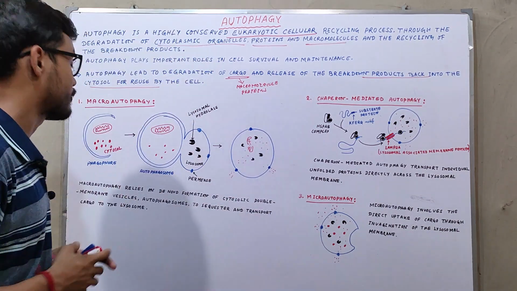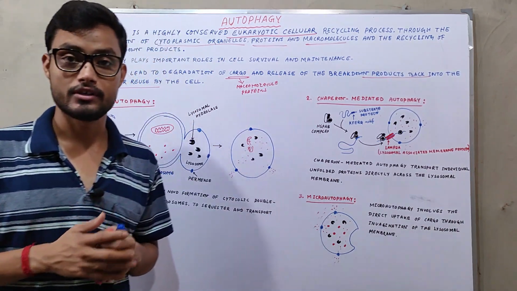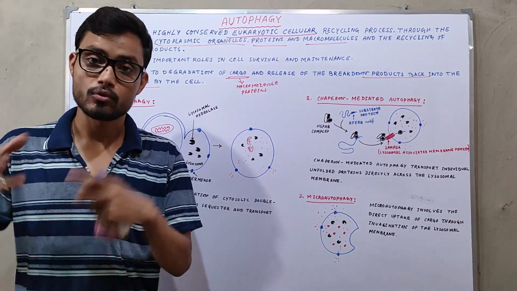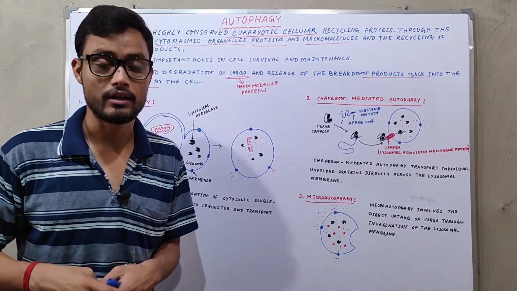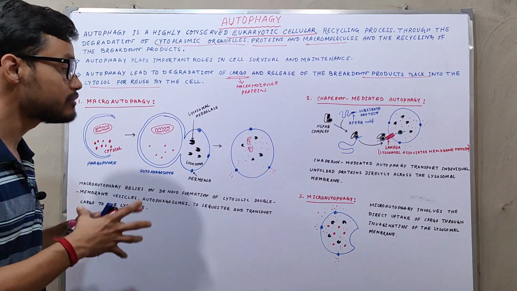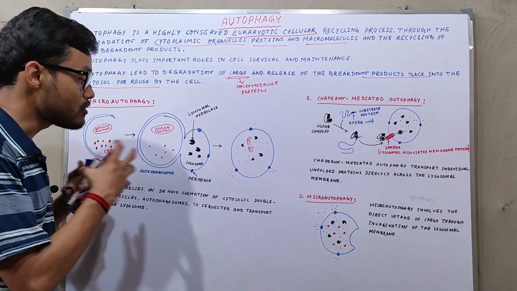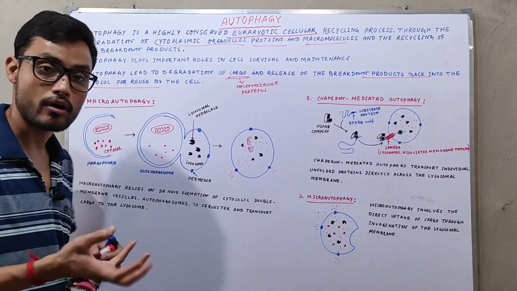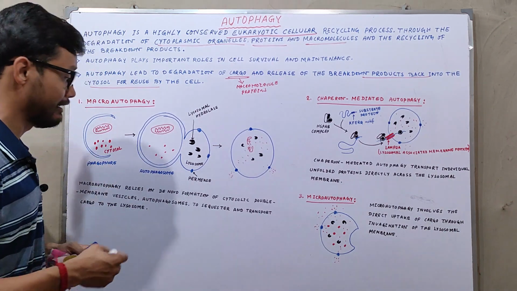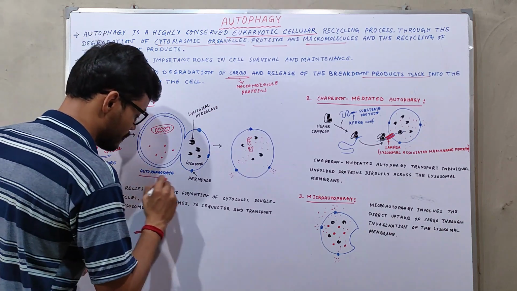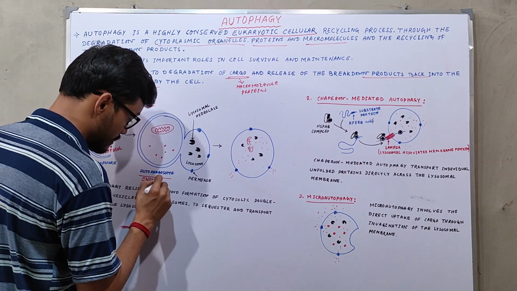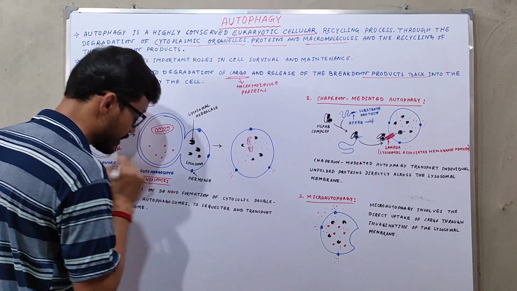So what about macro-autophagy? In macro-autophagy, the cell produces a double membrane structure, formed within the cell, not from outside the cell. Those components fuse with the lysosome directly and produce an autophagosome, which helps to digest the product present within this double membrane compartment.